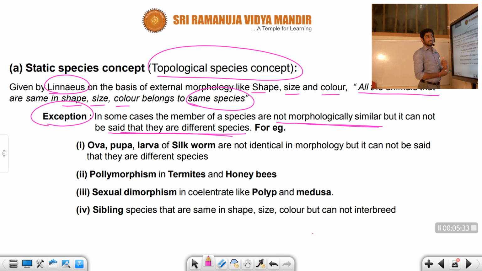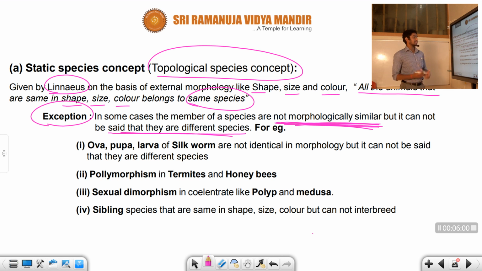Here also they are the same species only, but what they mention is one thing: of course it is the same species, we agree with that, but it cannot have the same morphological features. So that is the main point they oppose in the static species concept. I hope you understand this point, right? Let us talk about the remaining examples in the static species concept itself.